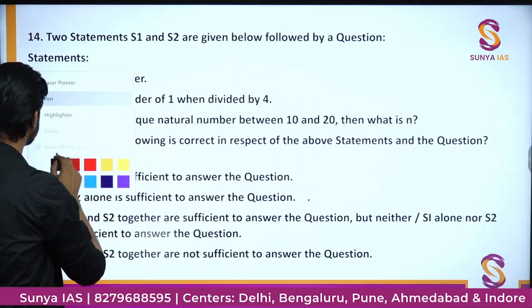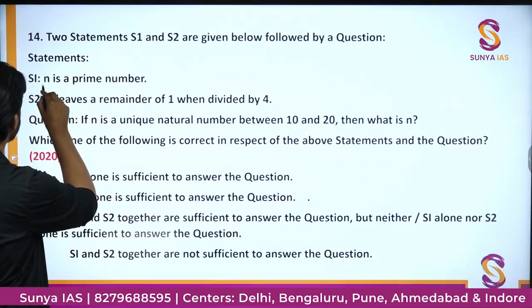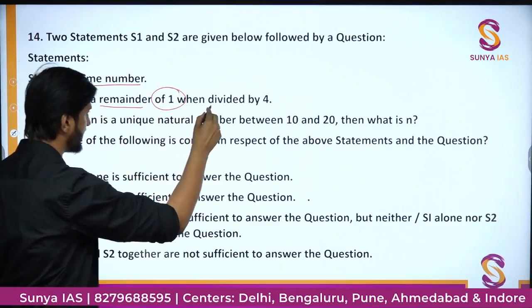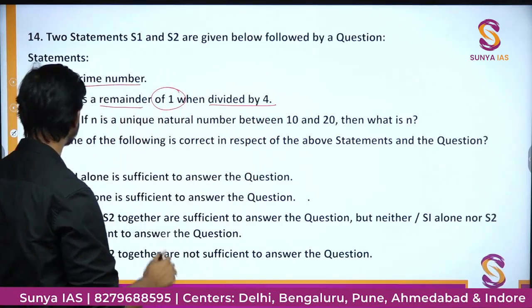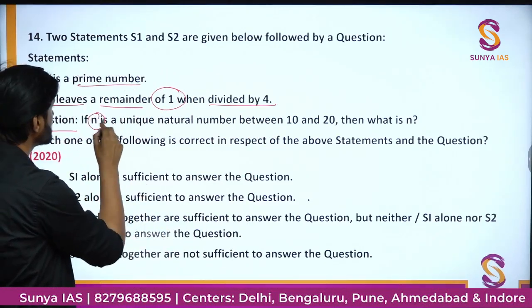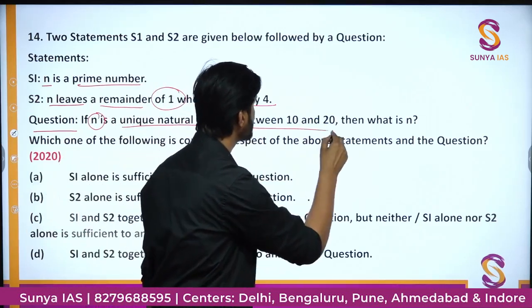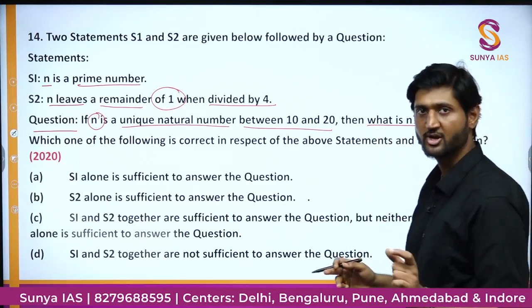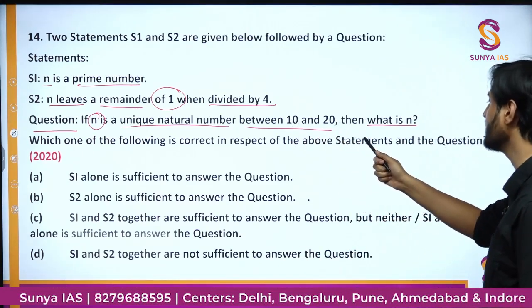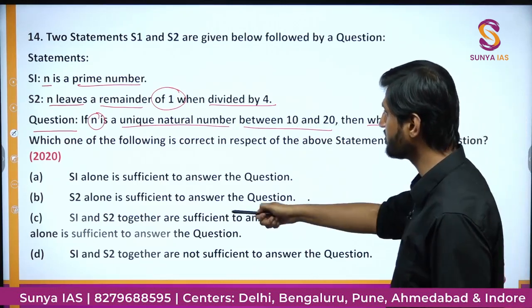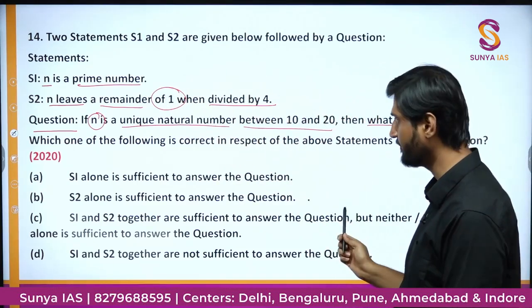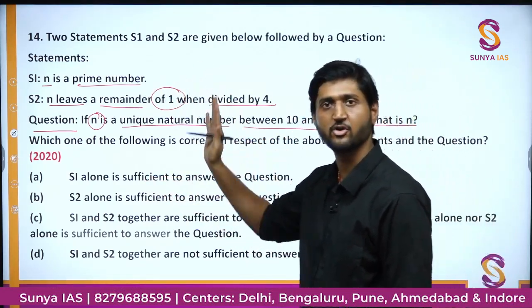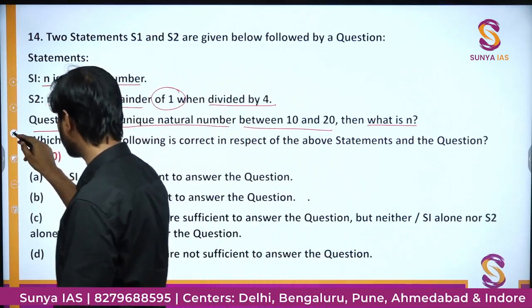We have two statements. Statement 1 says that n is a prime number, and statement 2 says n leaves a remainder of 1 when divided by 4. What does the question say? That n is a unique natural number between 10 and 20. What is n? So the question is saying that n is a unique natural number which is lying between 10 and 20, and we have to tell the value of n on the basis of these two statements. So we have to tell whether these statements are sufficient to answer the question. Okay, so basic question, nothing much to worry about.